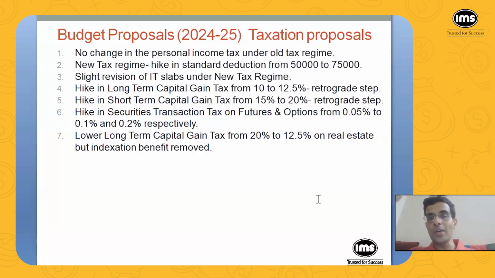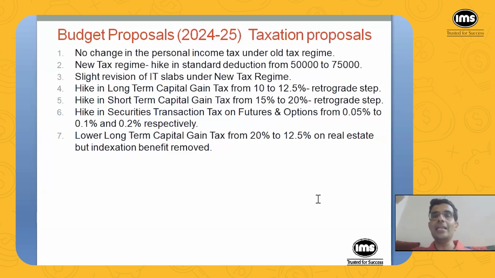So what is the difference between the two? Under the old tax regime, there are a lot of deductions and concessions available. For example, I pay EMI on my home loan, so up to 2 lakh rupees every year is tax deductible. My taxable income comes down by 2 lakh rupees every year because of the interest I pay on my home loan.